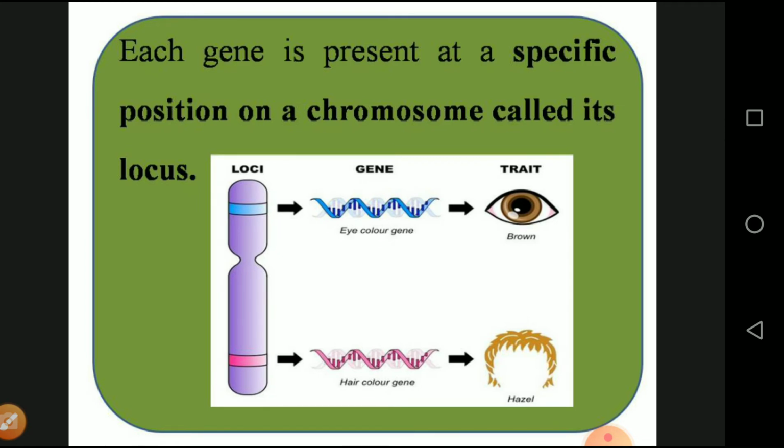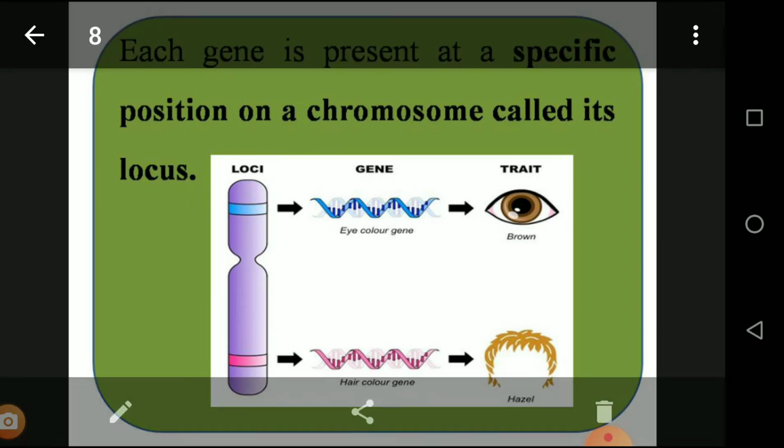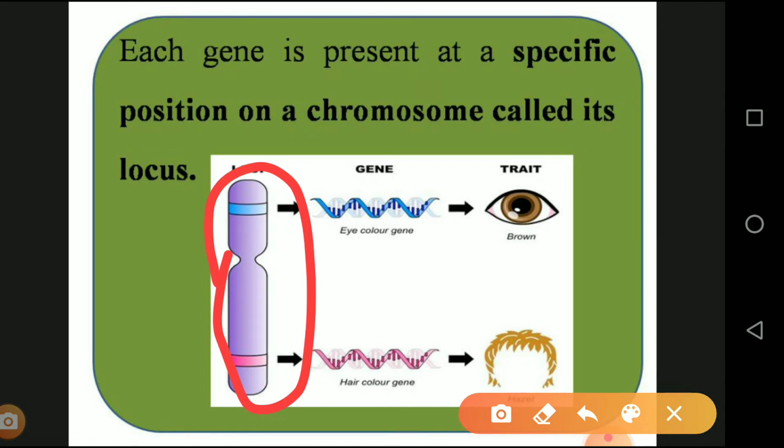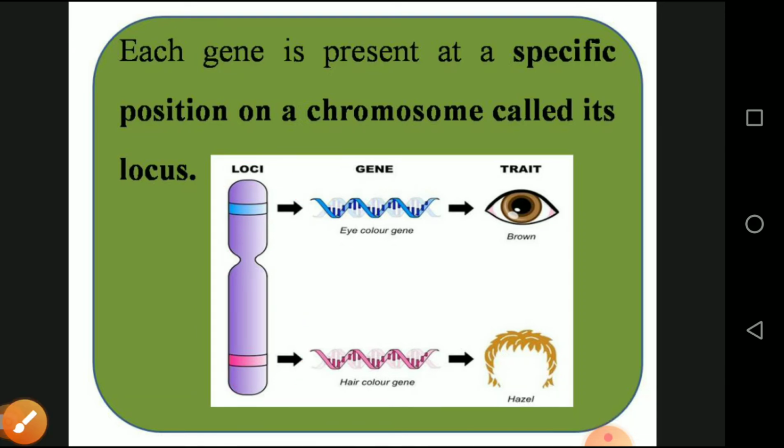We know very well, this is the chromosome. The chromosome consists of various types of segments. A particular segment is responsible for the eye color of the person, and a particular position on the chromosome is responsible for the hair color. Any one point of position on the chromosome is called a locus, and the plural is loci.